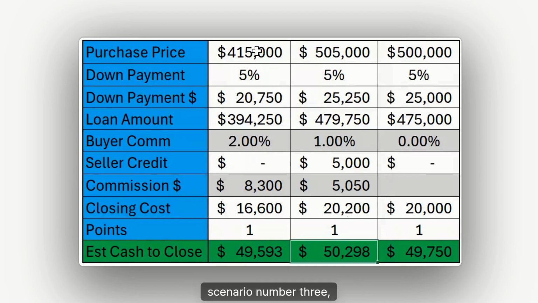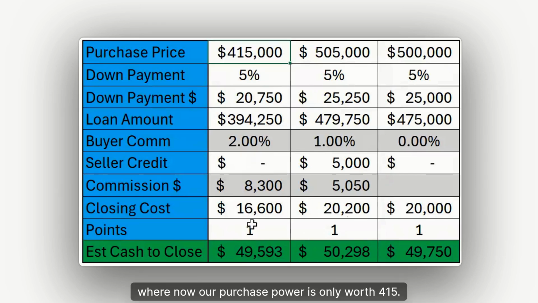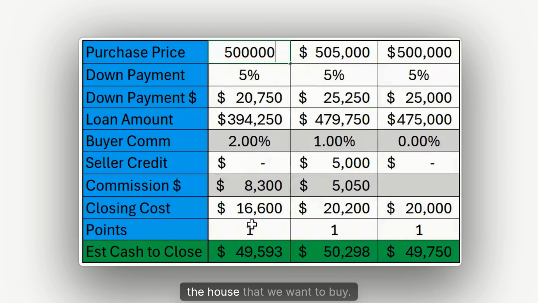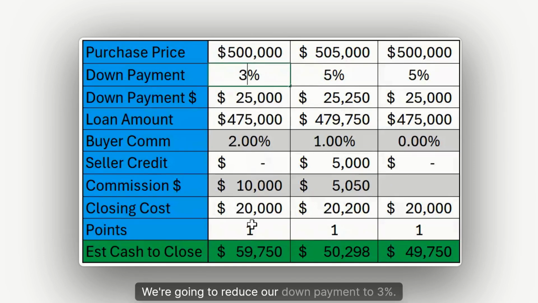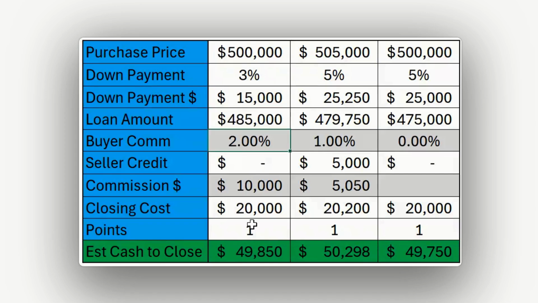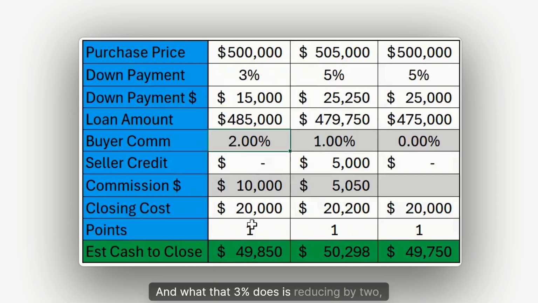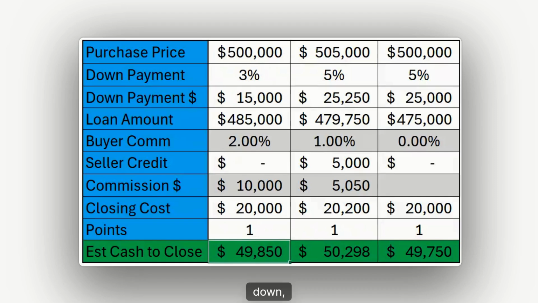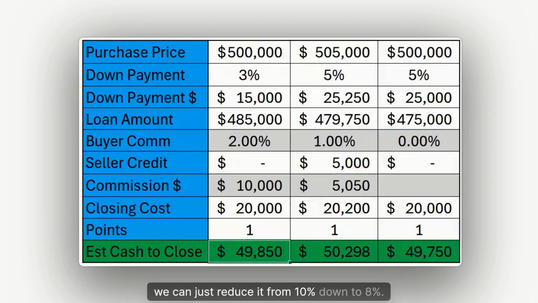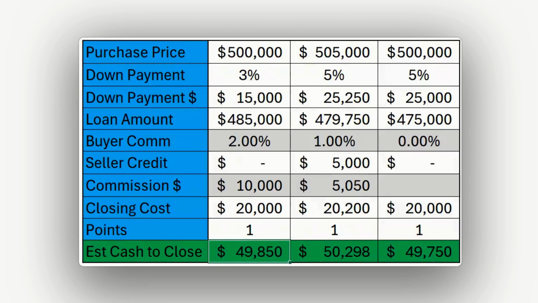Okay, scenario number 3, where now our purchase power is only worth $415. So how do we solve that? Let's bring it back to $500,000 because that's the house that we want to buy. We're going to reduce our down payment to 3%. Okay, and what that does is reduce it by 2, which covers the 2% buyer commission. And now we're down to $49,850. Now, 3% obviously works for first-time home buyers, and that's okay. If we're in a scenario where someone's putting 10% down, we can just reduce it from 10% down to 8%.